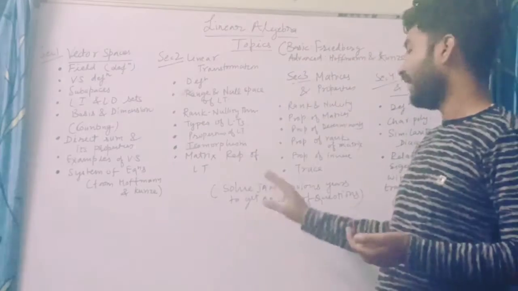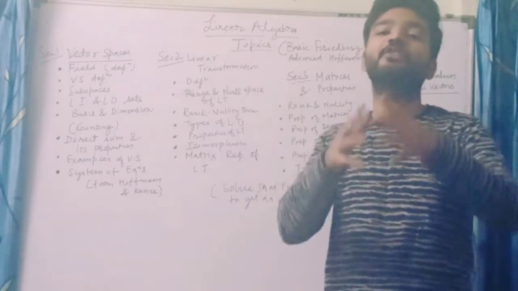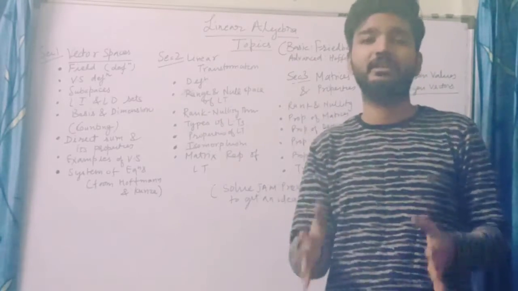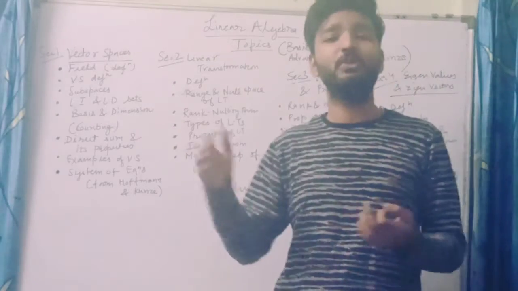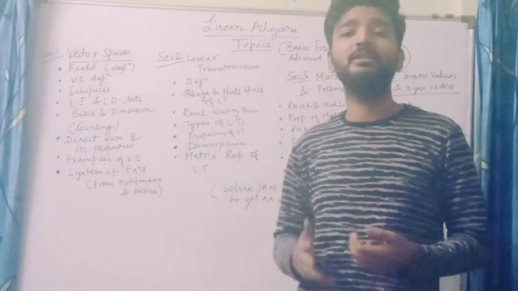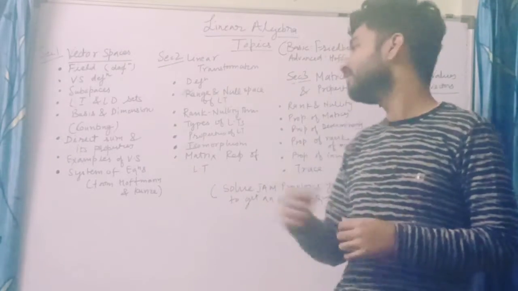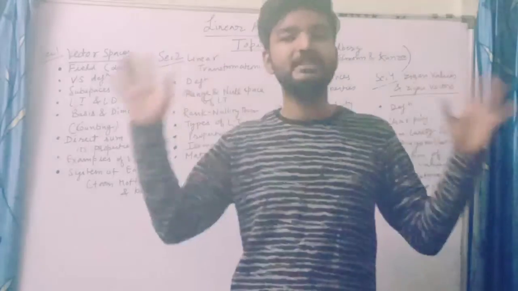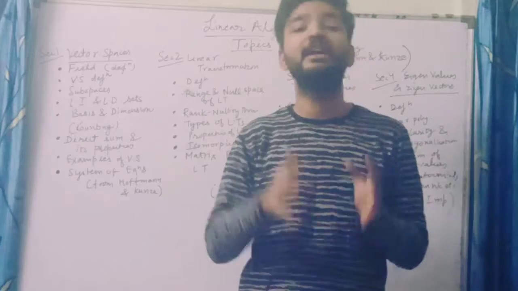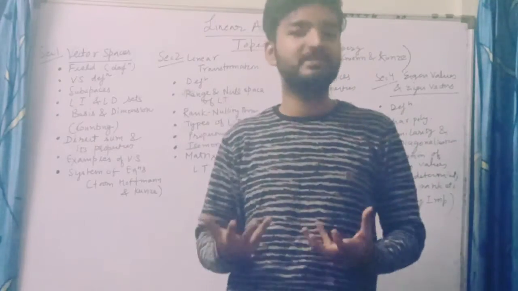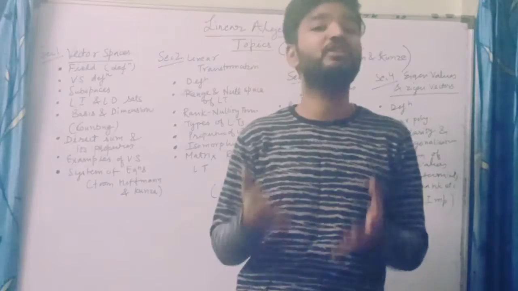So this is all. And the most important part, you have to do the previous year question papers because the whole pattern of JAM is constructed from the previous years. If you have done previous years in linear algebra, I think it's more than sufficient. Although the paper is going to be a little bit harder, it's not so much harder that you cannot do it. You can do it, okay? So this is the whole scenario of linear algebra. I hope you will go through all these topics, and if you want to go more advanced, if you want to do more than this, that will be a great advantage for all of you, right?